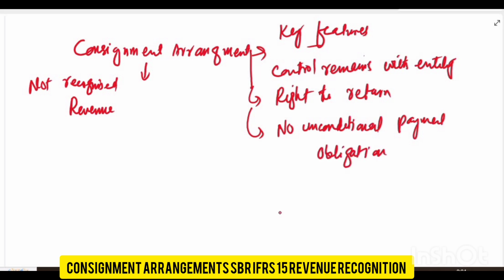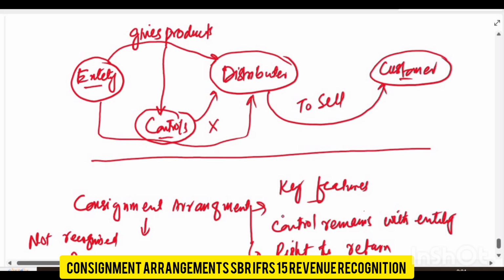Clear? So what I'm actually trying to say is that in consignment sales, a company, meaning the entity, gives product to the dealer, and the dealer, meaning the distributor, sells it to the customer. Now the company must check the terms of the agreement to see if it can recognize the revenue or not.